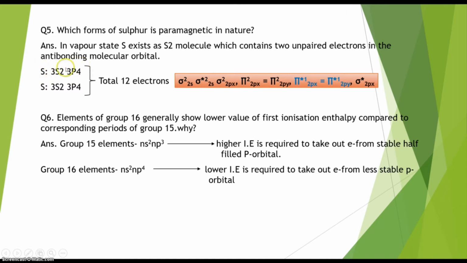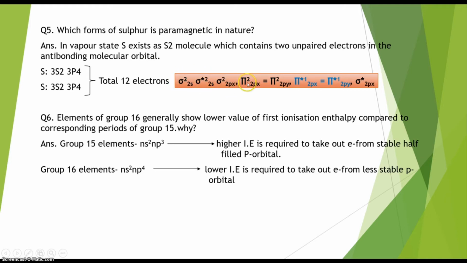that has the electronic configuration 3s2 3p4. So there are 6 electrons in the valence shell, and this is another sulfur atom that contains the same electronic configuration, that means 6 electrons in the valence shell. So altogether in the S2 molecule there will be 12 electrons. These 12 electrons of the S2 molecule will be distributed in the molecular orbitals in the following way. Here you can see the molecular orbitals: sigma, sigma star, pi, pi star.